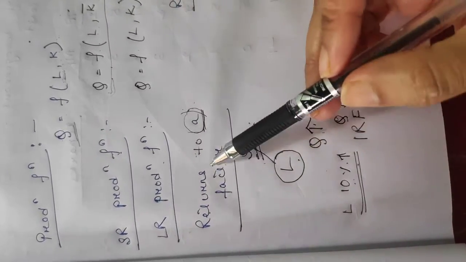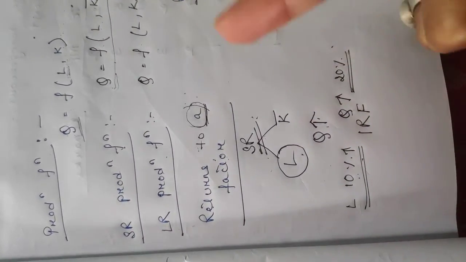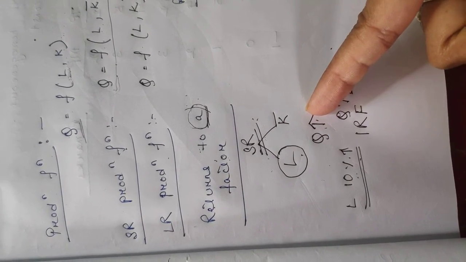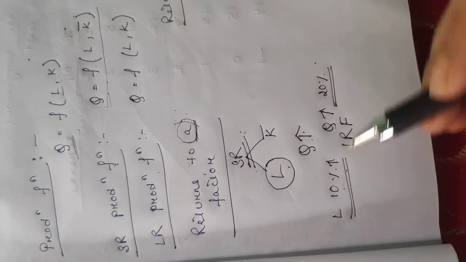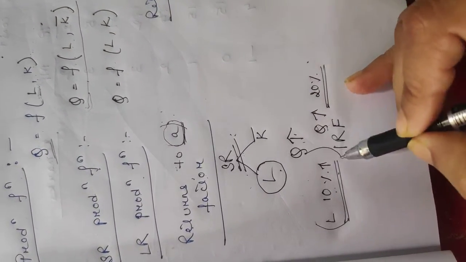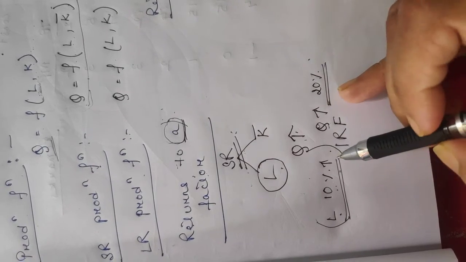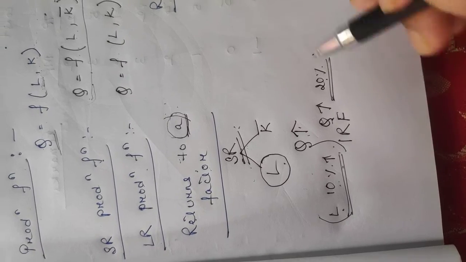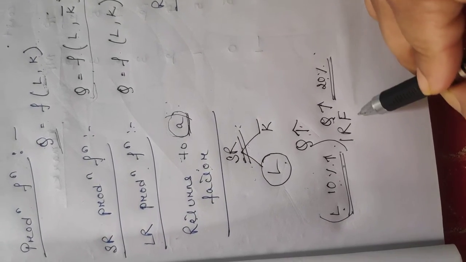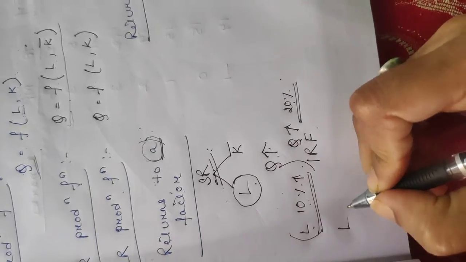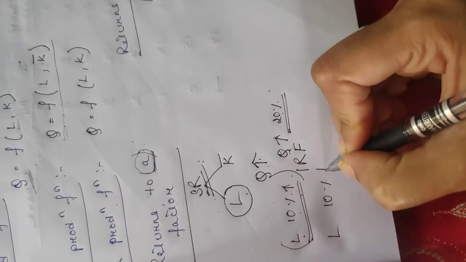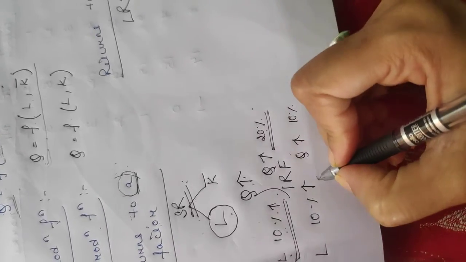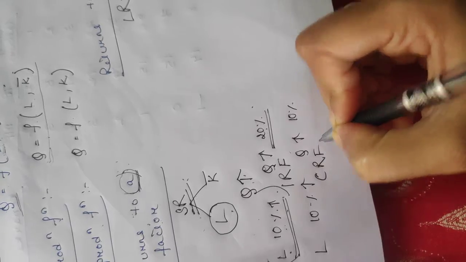There are three different types of returns to a factor. One is increasing returns to a factor, then decreasing returns to a factor, and constant returns to a factor. So if you increase your labor by 10% and your quantity increases by 20%, then it is known as increasing returns to a factor. If you increase your labor by 10%, and your quantity also increases by 10%, then it is known as constant returns to a factor.